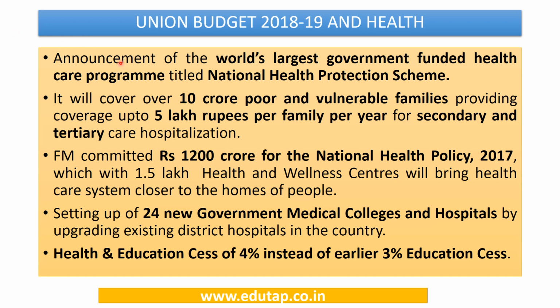First of all, there has been an announcement of the world's largest government funded healthcare program, which is titled the National Healthcare Protection Scheme. This scheme is going to cover 10 crore poor and vulnerable families, and is going to provide them coverage up to 5 lakh rupees per family per year. This is very important, and this is for secondary and tertiary care hospitalization. So here the focus is on secondary and tertiary care hospitalization and not primary care hospitalization. So these are some of the aspects which we have to remember about this National Health Protection Scheme.